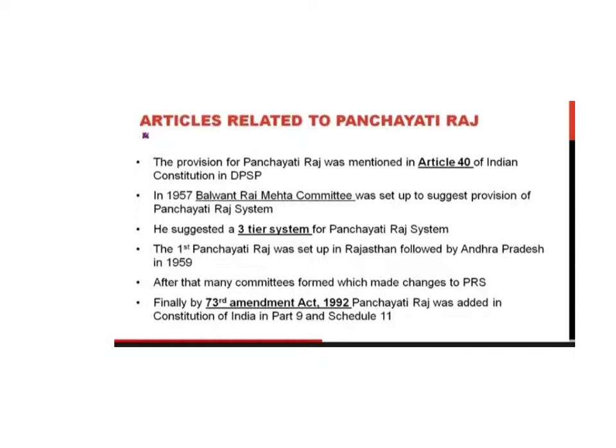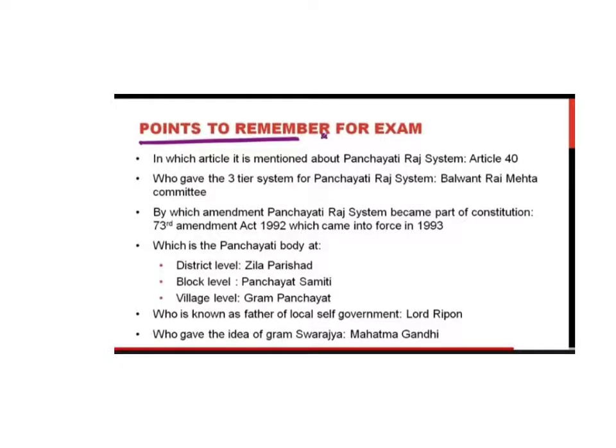Then many committees came and brought changes in the Panchayati Raj system. Finally, the 73rd Amendment Act in 1992 added Panchayati Raj to the Constitution of India in Part 9 and Schedule 11. You can remember these points. In which article is it mentioned? Article 40. Who gave this Panchayati Raj system? The Balwant Rai Committee with the 3-tier system. Which Act? The 73rd Amendment Act 1992. It came into force in 1993. It has 3 tiers: at district level Zilla Parishad, at block level Panchayat Samiti, at village level Gram Panchayat.